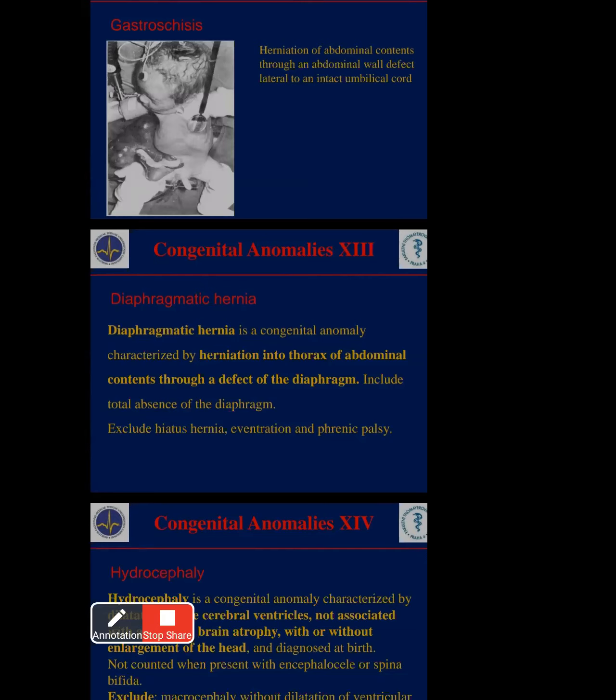Whenever there is a defect of the diaphragm, immediately they get total absence of the diaphragm, and some babies immediately die. Exclude hiatus hernia, eventration and phrenic palsy. These are different nerve conditions and different related hernias. This will come in the medical-surgical, digestive system.